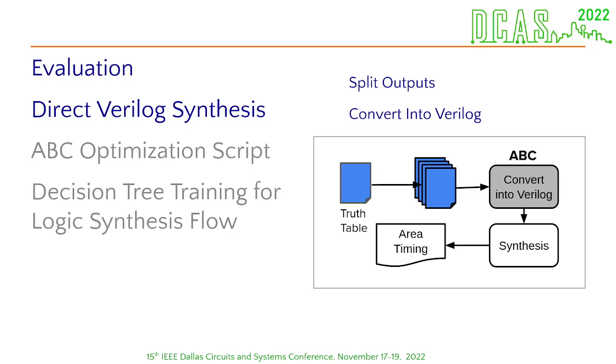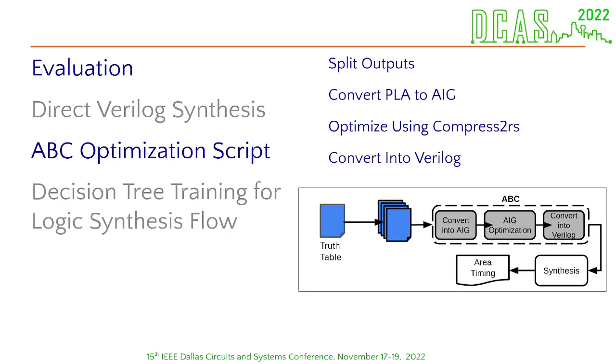This step is the first thing to run in this method and also in the next ones to be presented. This first method was called direct Verilog synthesis because it basically reads the PLA file that represents the truth table and converts it directly to Verilog. ABC and Quartus both provide their own optimization during these steps.